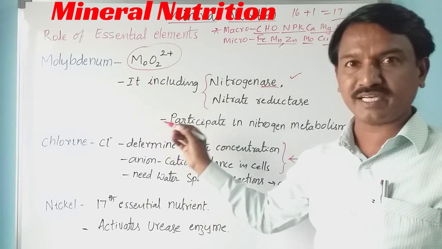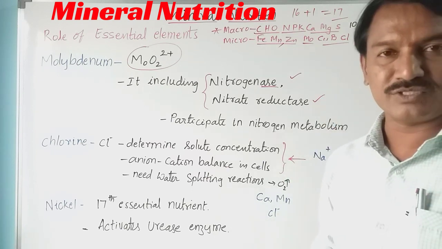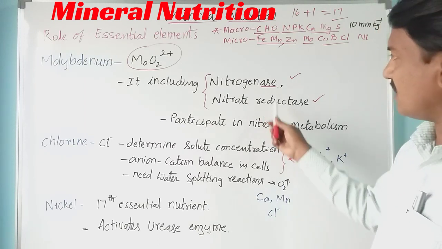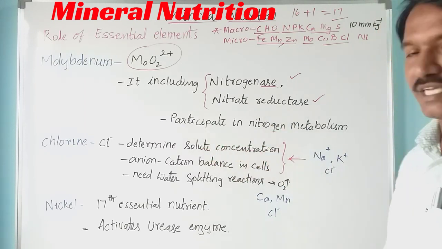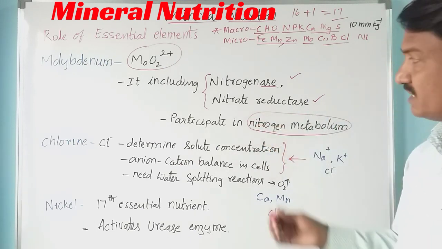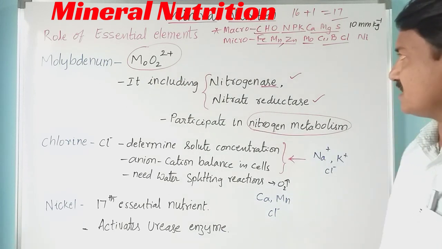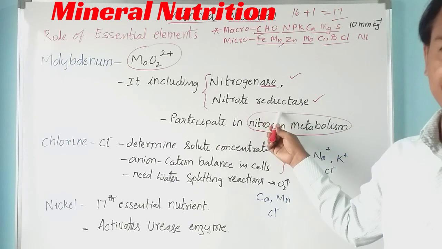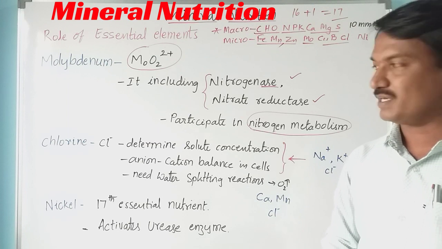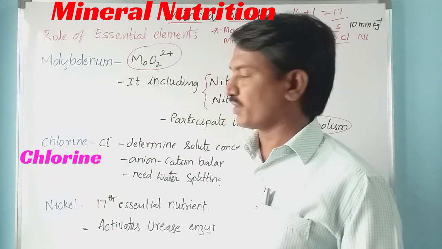Molybdenum is included in the nitrogenase enzyme and the nitrate reductase enzyme. These two enzymes are involved in nitrogen metabolism. So in these two enzymes, molybdenum is present. Right. So another essential element is chlorine.